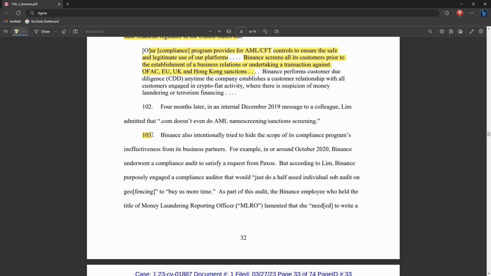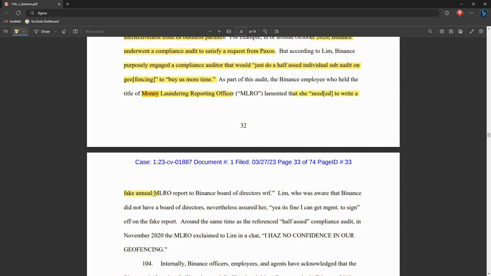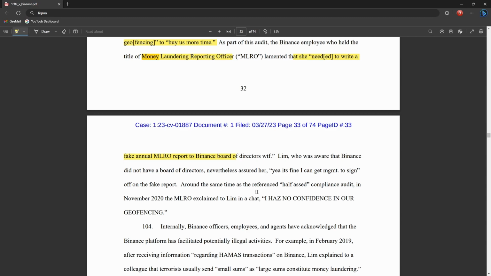In section 103, they claim Binance intentionally tried to hide the scope of its compliance program's ineffectiveness from business partners. In 2020, Binance underwent a compliance audit to satisfy a request from Paxos, a stablecoin issuer. But apparently they purposely engaged a compliance officer who would just do a half-assed individual sub-audit on geofencing to buy us some more time. And someone working at Binance under the money laundering reporting officer role said that she needed to write a fake annual MLRO report to Binance, which isn't that great.